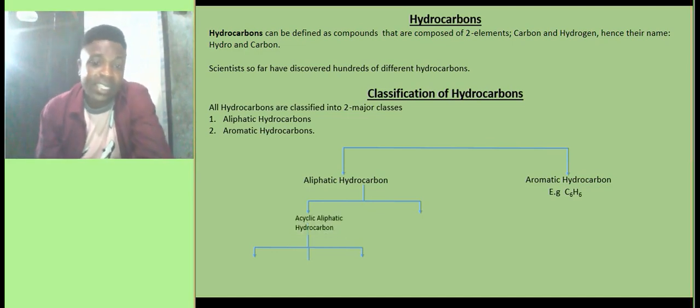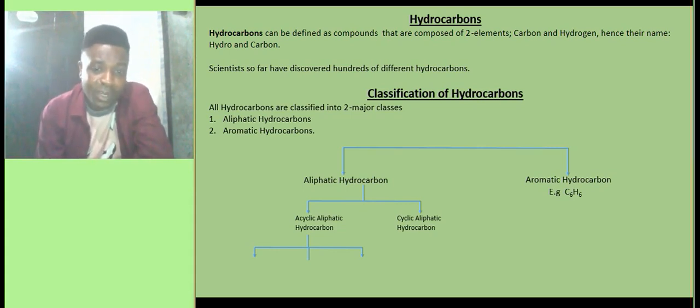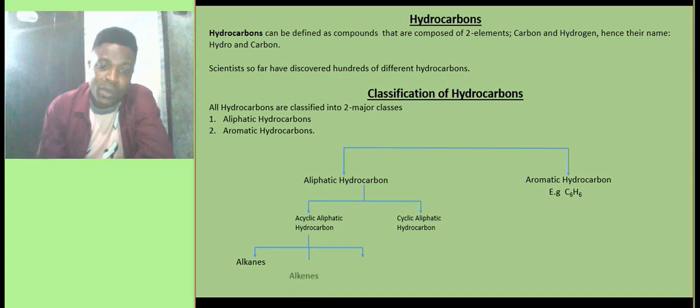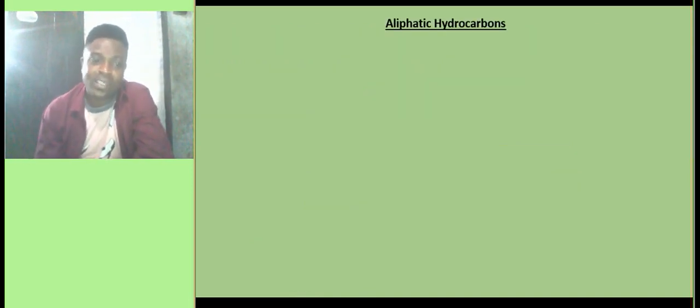We have the acyclic aliphatic hydrocarbon, and the second one is the cyclic aliphatic hydrocarbon. Then the acyclic aliphatic hydrocarbon is further divided into 3 classes. We have the alkanes, the alkenes, and the alkynes.